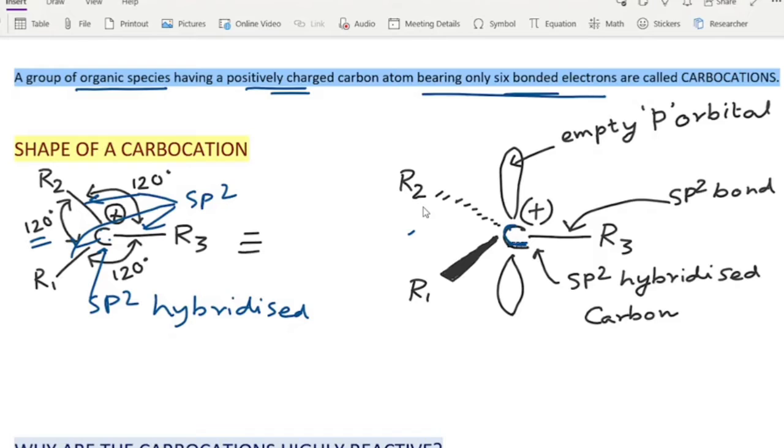But interestingly, as the carbon is only sextet filled, that means it has only 6 bonded electrons, it has one empty p orbital. That carbon atom has an empty p orbital. So 3 bonded orbitals and 1 empty p orbital.